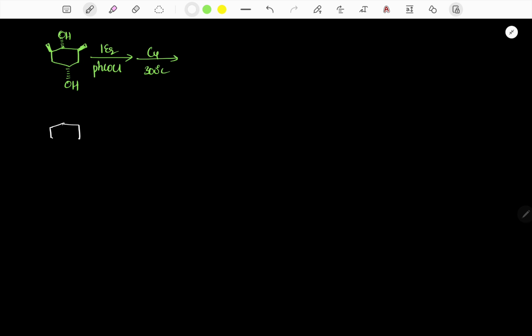The reactant has two alcohol groups, and the difference is that one is less sterically crowded and the other is more sterically crowded. Now it is reacting with benzoyl chloride.